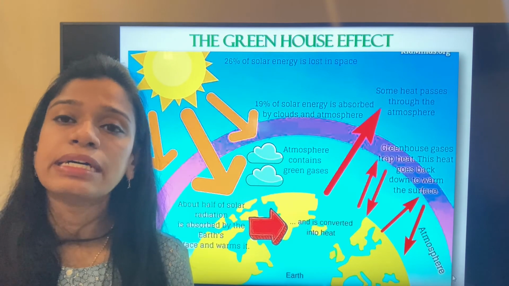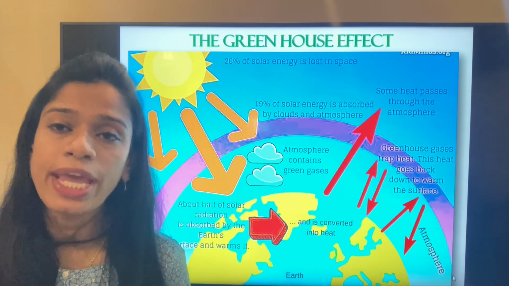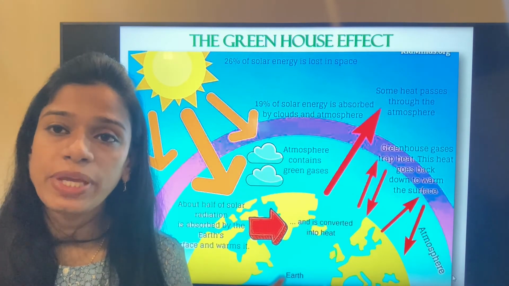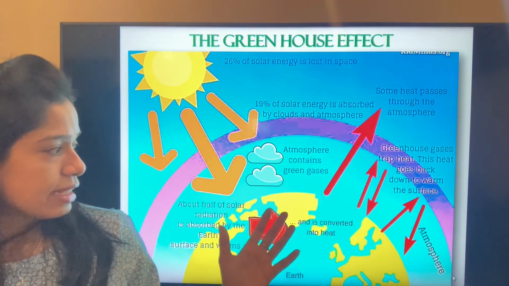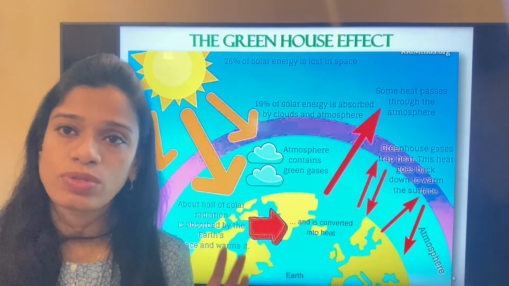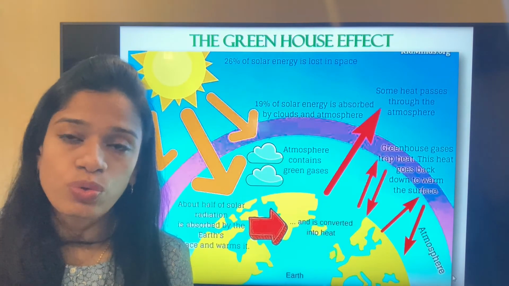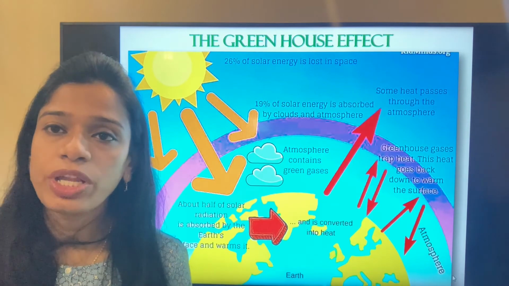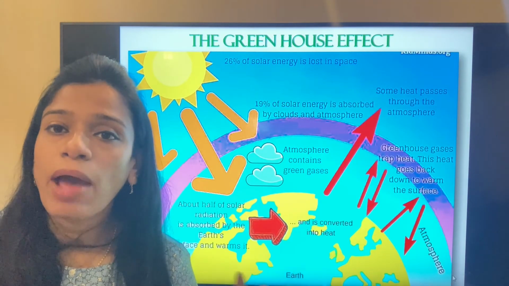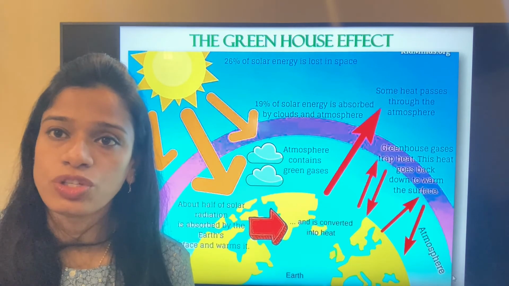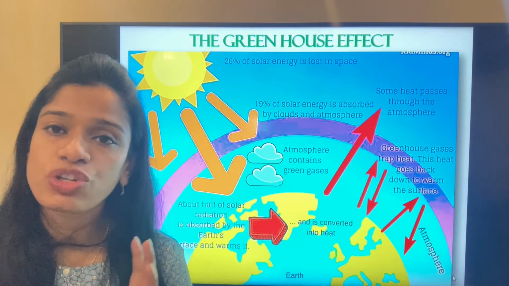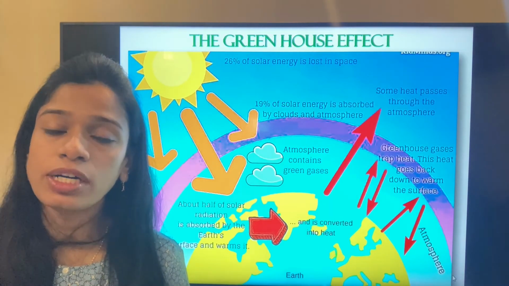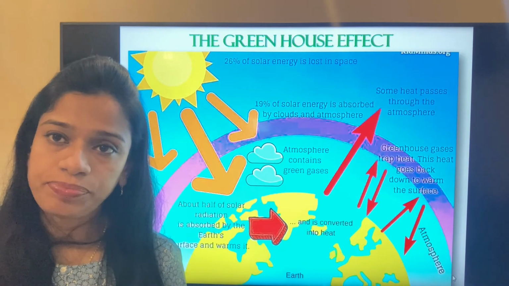So the earth has created itself in such a way that it consists of some gases like carbon dioxide and methane, which are called the greenhouse gases, and also ozone, which is also a very important greenhouse gas. These gases in combination with each other trap some of the sun's light and energy. This trapped heat keeps the earth warm even during the night.